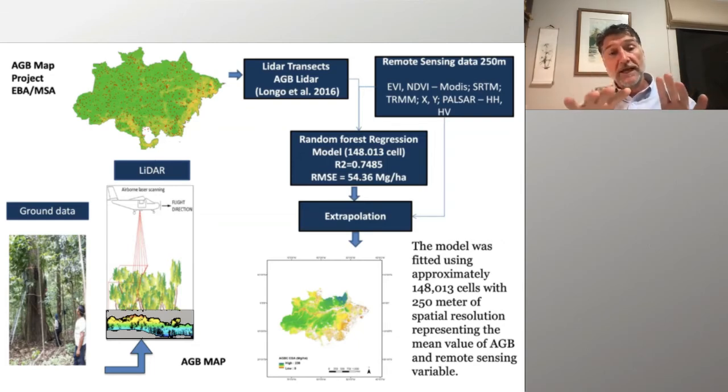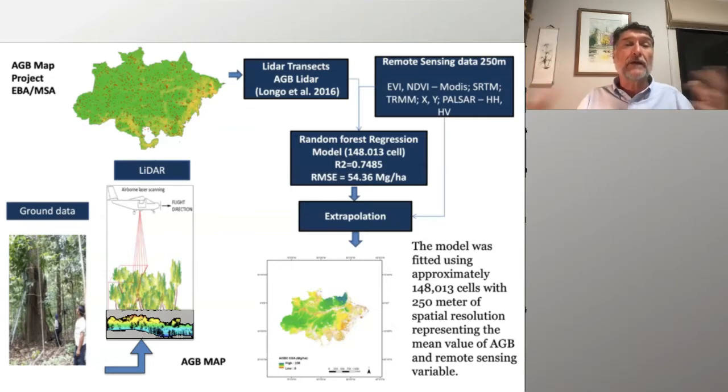Then we have the scanning. We used an equation, a biomass equation from LiDAR inventories to have the biomass on the specific transects.